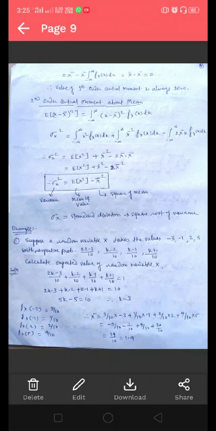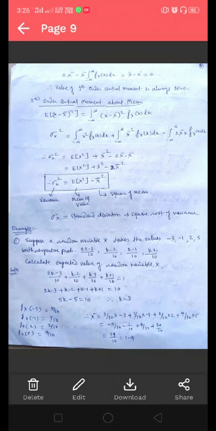The second order central moment about the mean is obtained by putting n equals 2. So here the expected value of (x minus x bar) square equals the integral over the interval minus infinity to infinity of (x minus x bar) square into the PDF. This gives the variance.